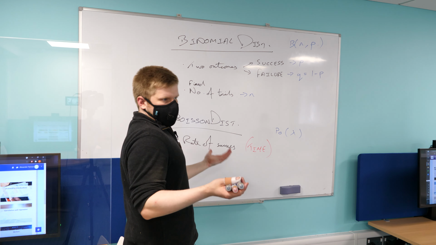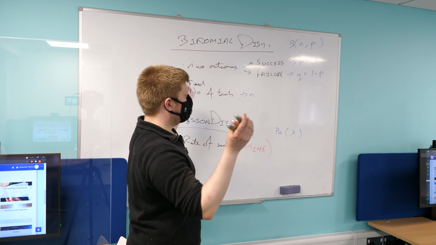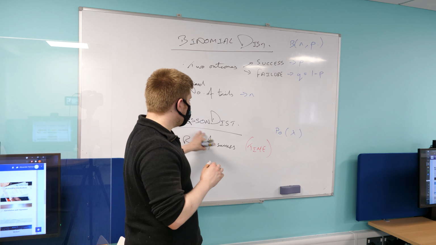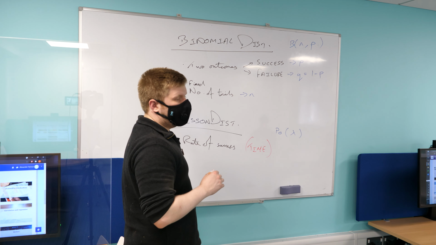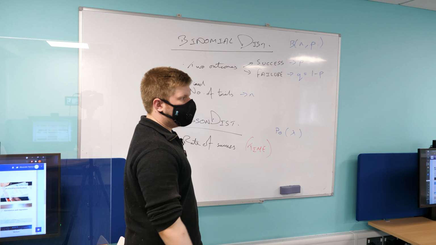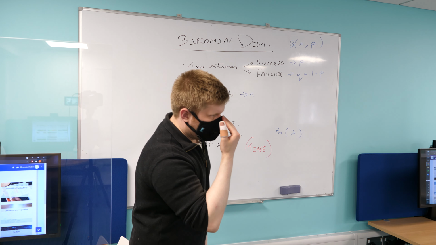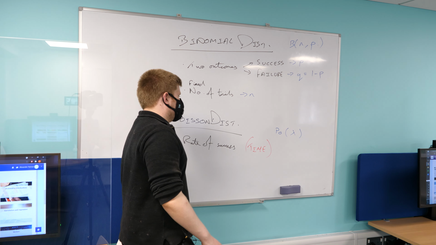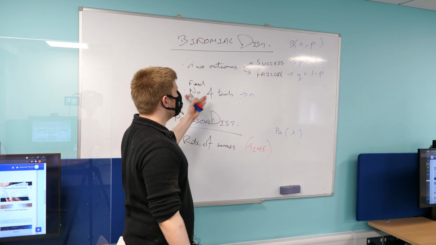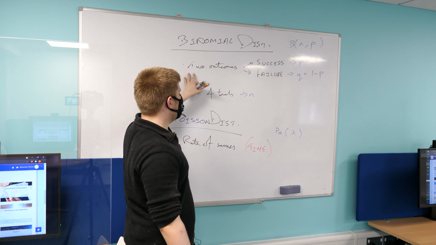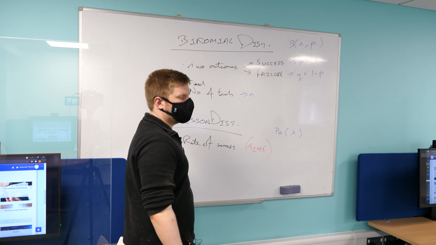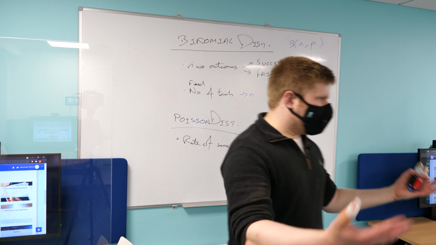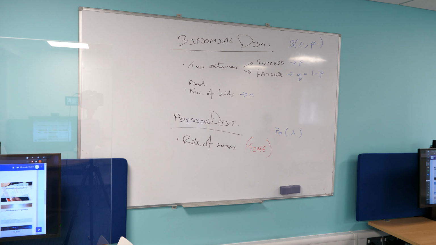To be honest with you, if you wanted a takeaway from this, a good rule of thumb is a Poisson distribution if you see time involved. So if you say the number of people that have a particular disease walking into a hospital in the next 5 minutes, that's got time involved. It's not got a number of trials. I wouldn't worry too much about the outcomes because we're still talking about successes. Make sense? And then if you've got a continuous distribution, chances are in this course it's going to be normal.